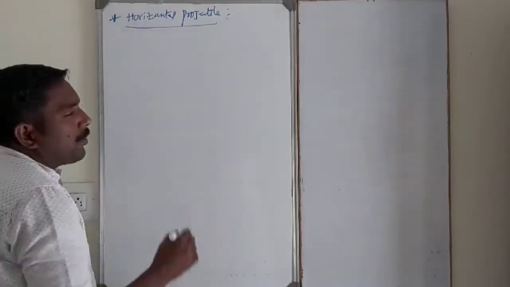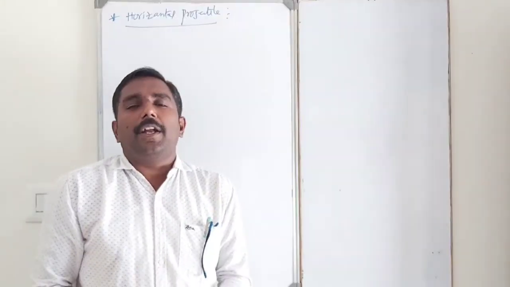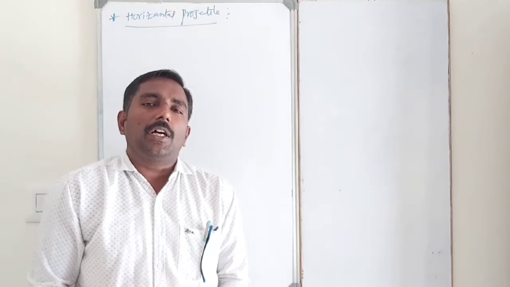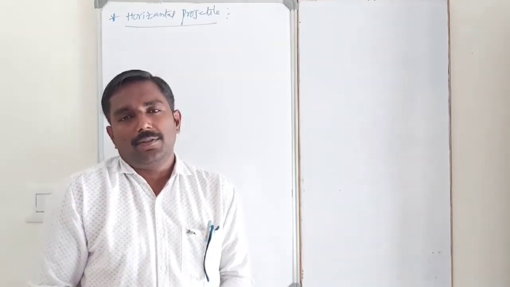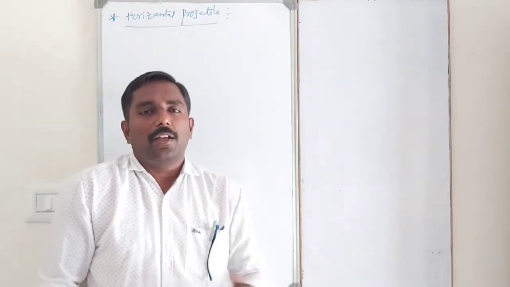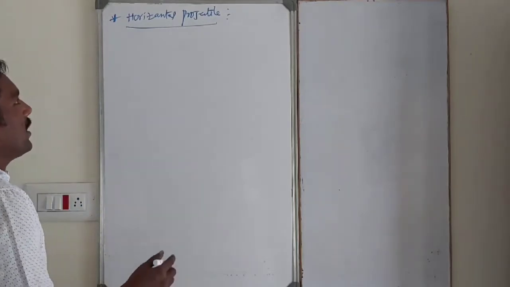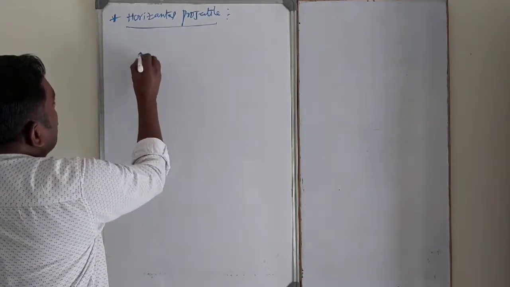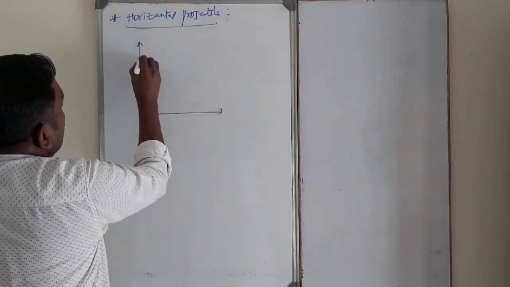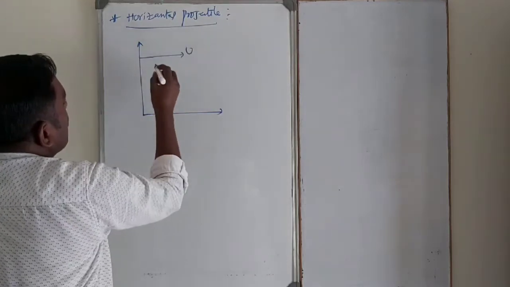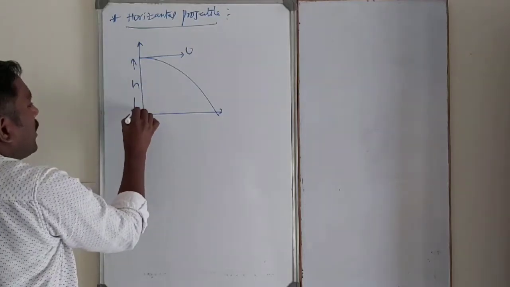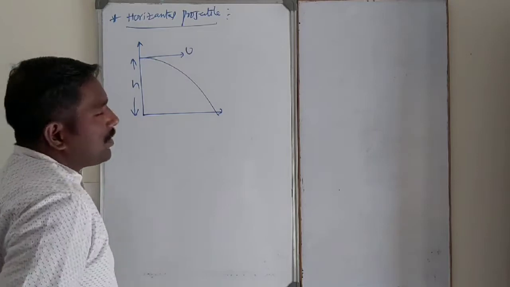So what is meant by a horizontal projectile? A body or an object thrown horizontally from a certain height above the ground is called a horizontal projectile. See, horizontal projectile motion is like this. A body is projected from a certain height like this, u is the initial velocity, and this is the height of the body. This is nothing but a horizontal projectile.